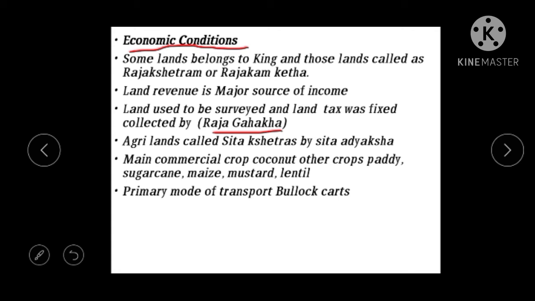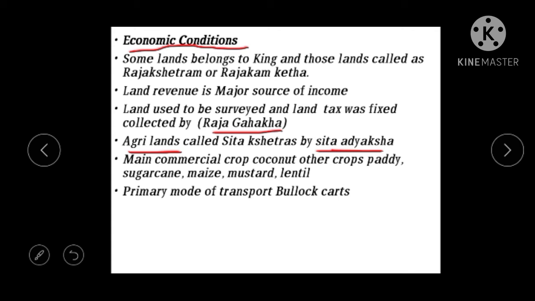At that time we see agricultural lands, which were called Sita Kshetras. Sita Kshetras are the agricultural lands, and these are administered by Sita Adhyaksha.